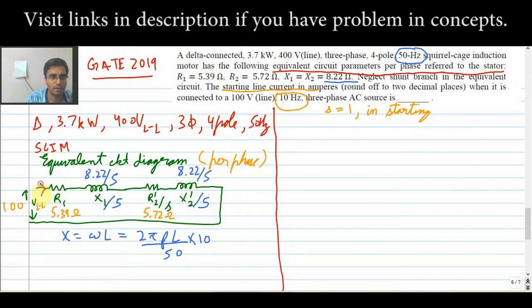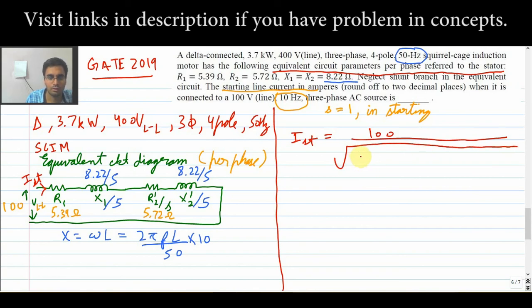Now it has asked the I start, that is the starting current. This is the equivalent circuit and you have to find the current in this circuit. All the impedances are given, and the supply voltage is also given. So what is left? You just have to put the formula for I start, simple KVL. From KVL we can easily write it as 100 divided by under root